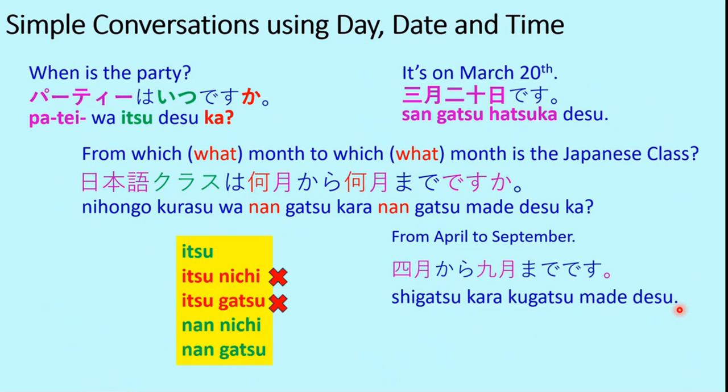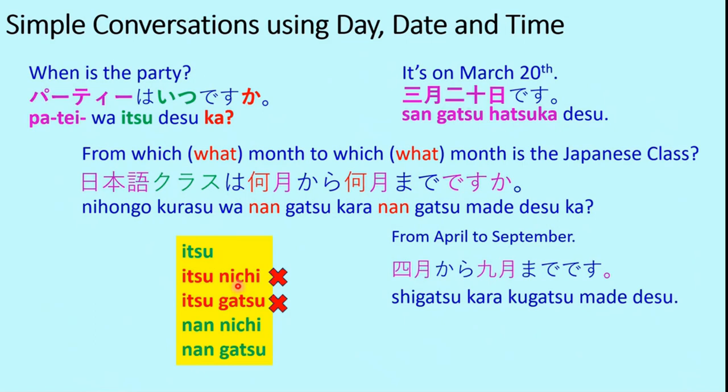Now it's very important to note that we used itsu here. Both the questions have the undercurrent of a when kind of question, but here itsu was used and here nan was used. Nangatsu was used. It has to be noted that when we use itsu, we cannot use nichi or gatsu along with that.